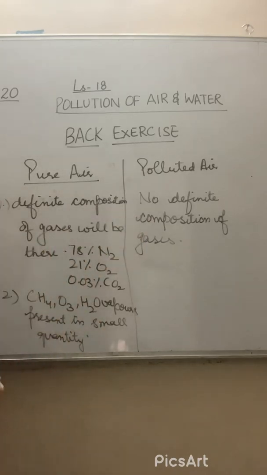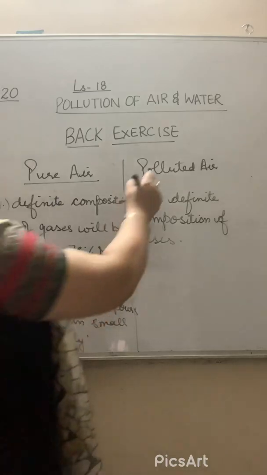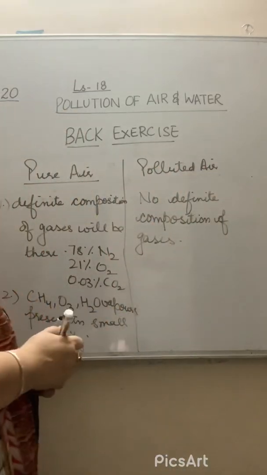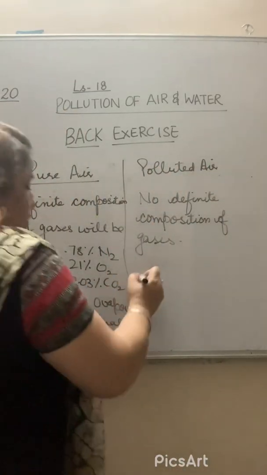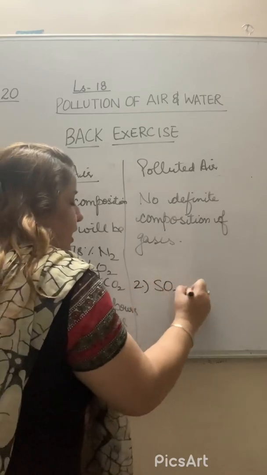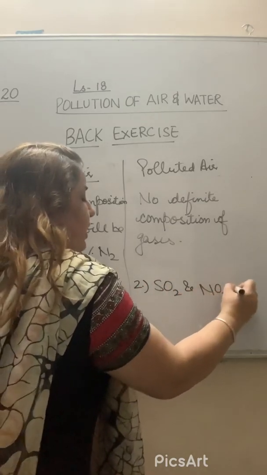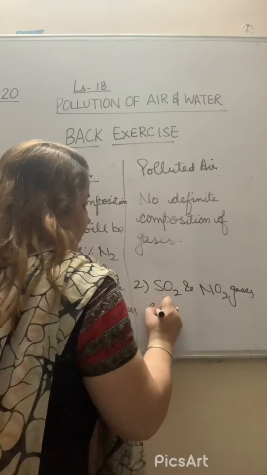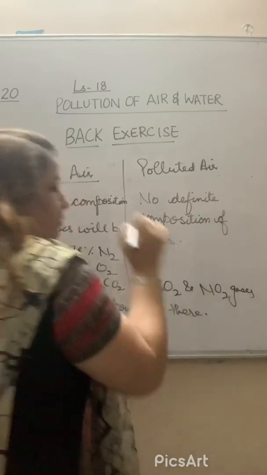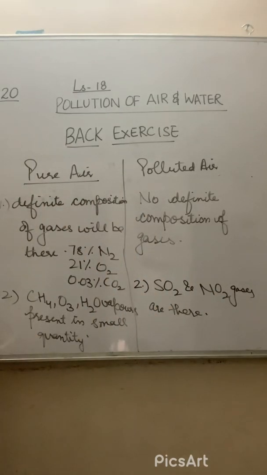And what will be there in the polluted air? Definitely it has harmful gases. What are the harmful gases? You can say sulfur dioxide and nitrogen dioxide gases are there. Right? What another thing can we write here?